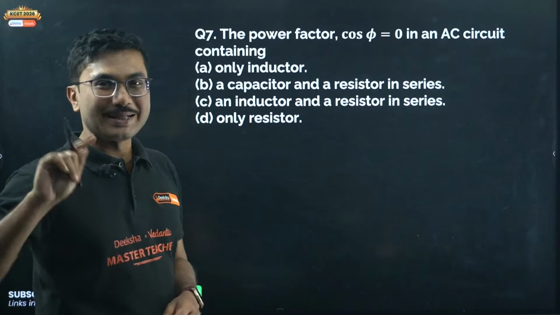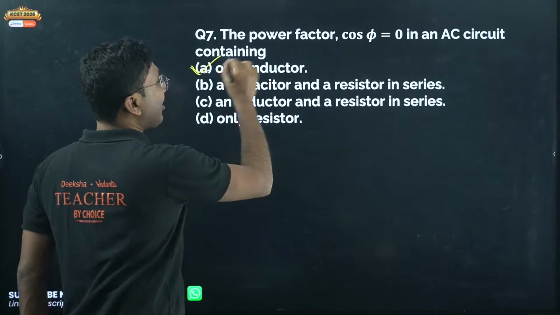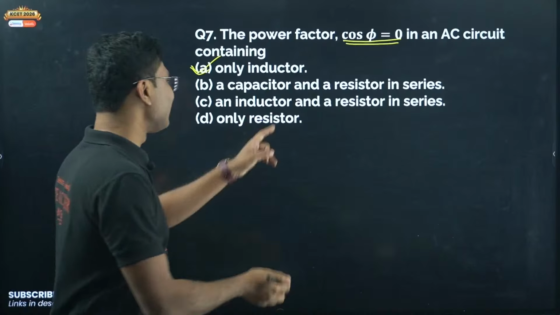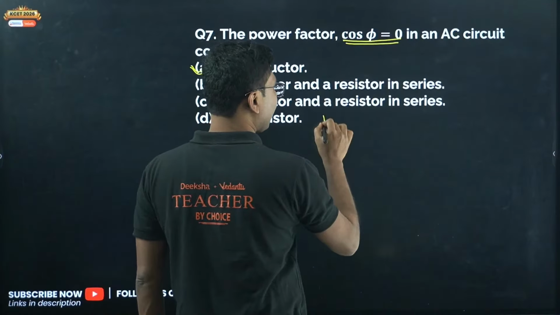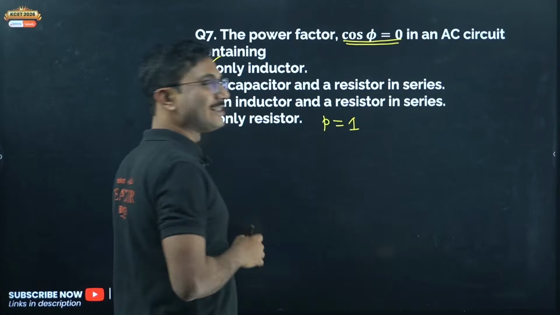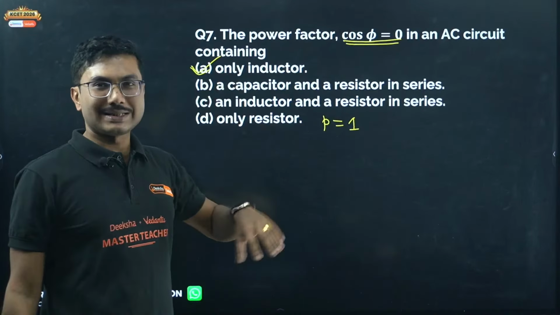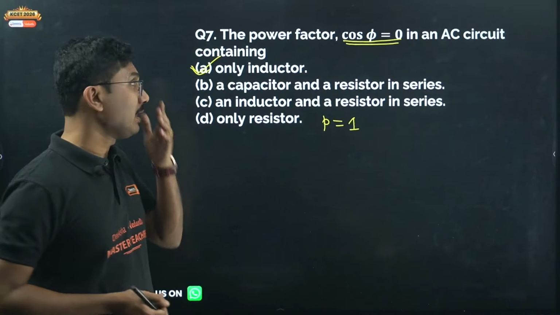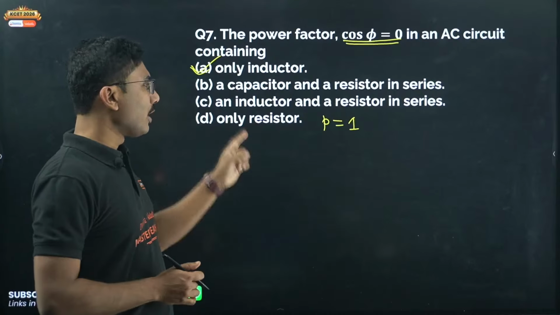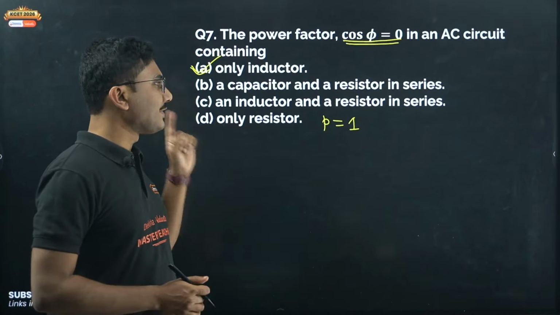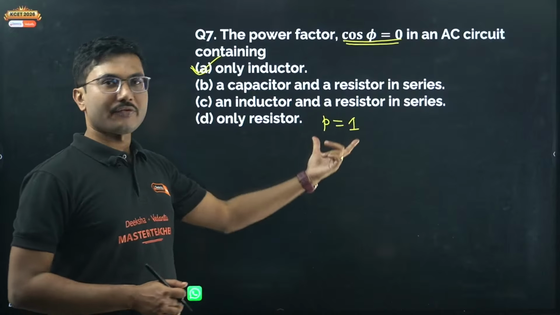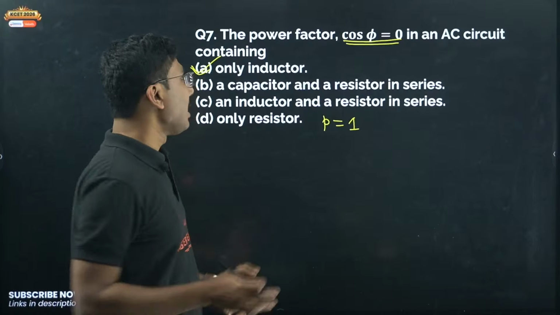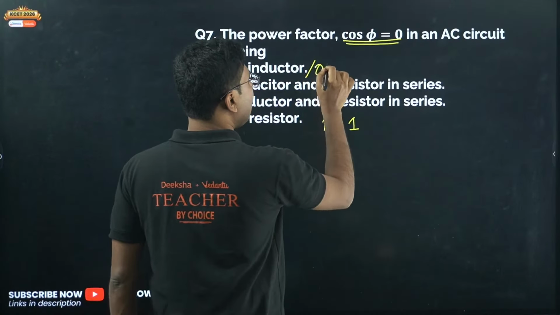So only inductor, cos phi equals 0 is the lowest possible value. Power factor for a resistor is 1. When you mix capacitor and resistor, or inductor and resistor, it is somewhere between 0 and 1, less than 1. Only for resistor and in resonance you get power factor equals 1. In all the other cases power factor is between 0 and 1. For only inductor or only capacitor,